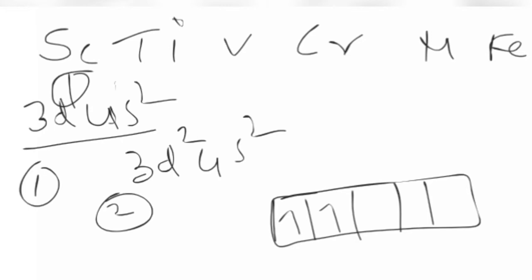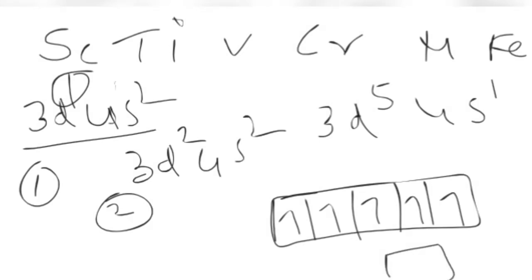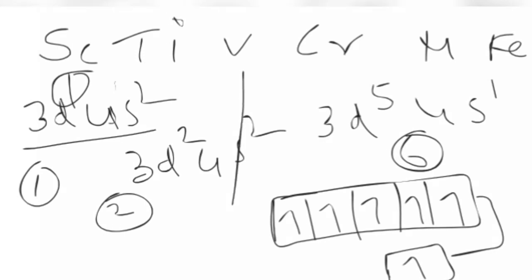Moving on, titanium has 2, vanadium will have 3, and chromium has the electronic configuration 3d5 4s1. Here you need to count the unpaired electrons: 3d5 means 5 unpaired electrons, and in 4s also 1 unpaired electron is there. Hence it has 6 unpaired electrons. Scandium has 1, titanium has 2, vanadium has 3, and directly chromium has 6.